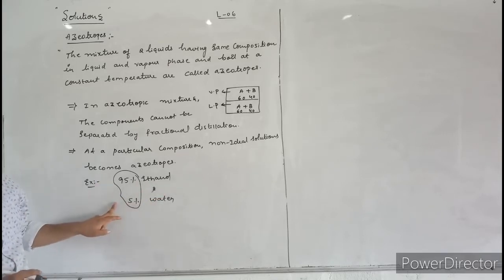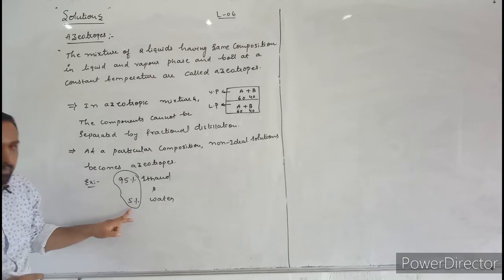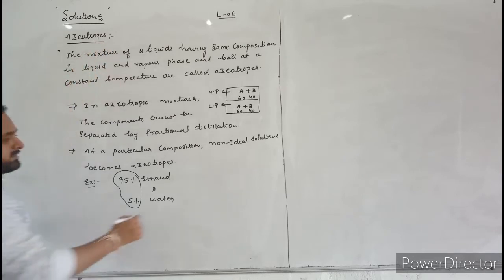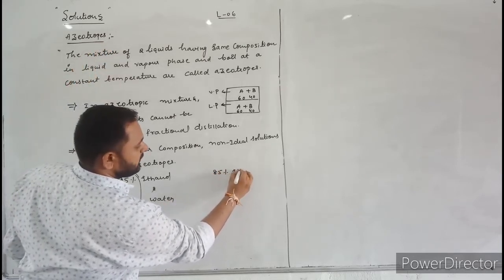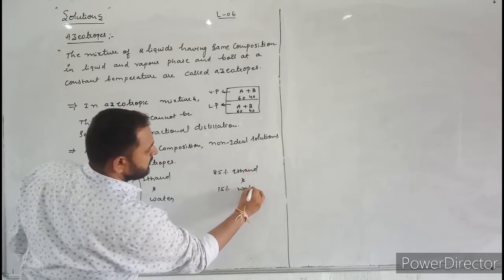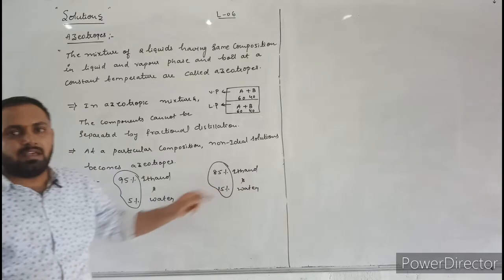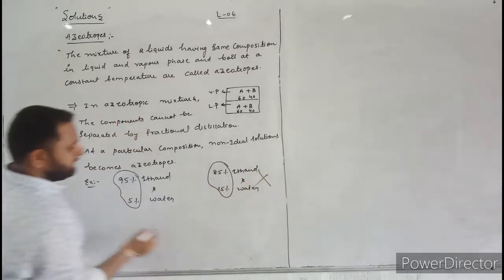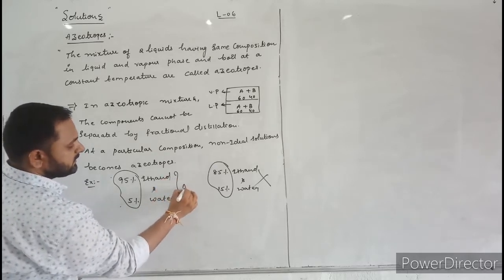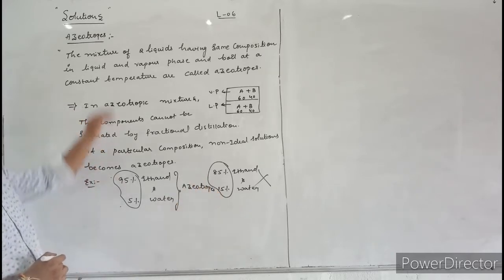Only at this particular composition does the mixture of ethanol and water become azeotropes.